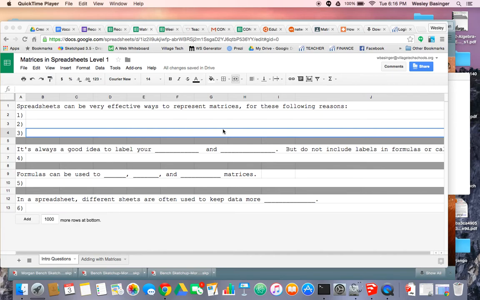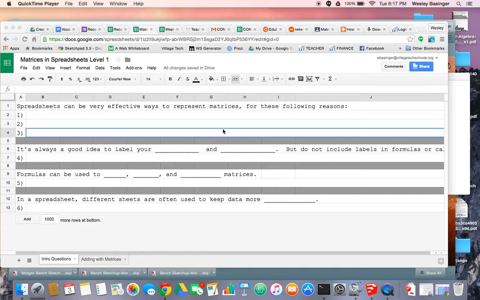I wanted to show you guys a little bit how you can use a matrix in a spreadsheet. I know I'm breaking my promise of not giving you another Google Classroom assignment this week, but this one is super easy, super short, so you shouldn't be that mad. Okay, gonna go through this and you can just fill in the blanks as I do it.